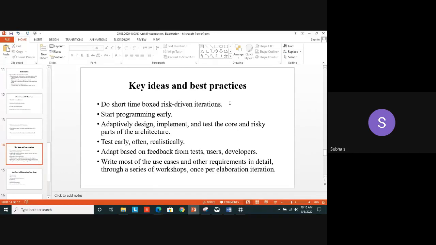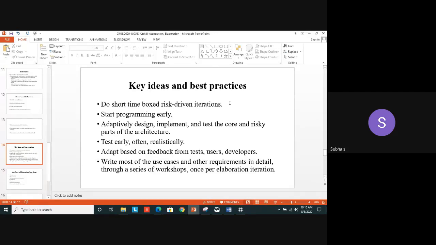And we can test early and also often, realistically. We adapt these conditions based on the feedback from the test or from the developers. Then finally we can write the use cases and other requirements in detail. How? By conducting some workshops among the project team members. In that workshop they will get more ideas from all the programmers. From that they will analyze the requirements and find which requirements will be most suitable.